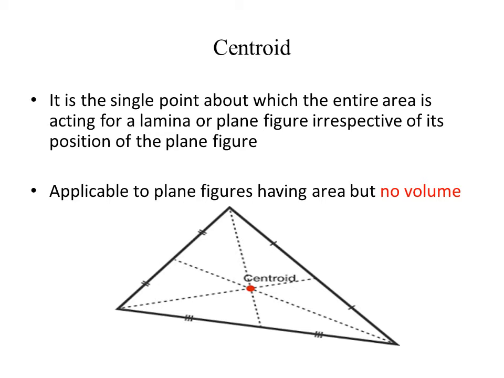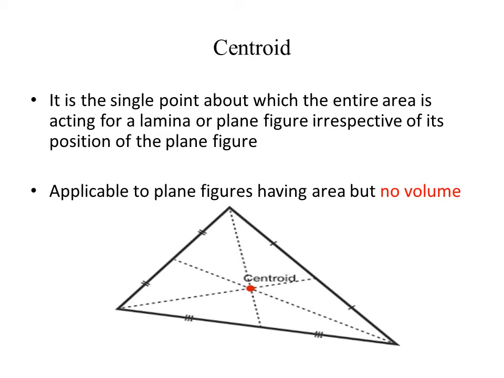We can see a triangle and the centroid of the triangle is marked. So, how will you find out the centroid of this triangle? Centroid of this triangle can be found out by drawing lines joining the vertex of the triangle and the midpoint of the opposite side. If we draw this for all the three corners of the triangle, then all these lines will be meeting at a single point and that point is termed as the centroid of the triangle.